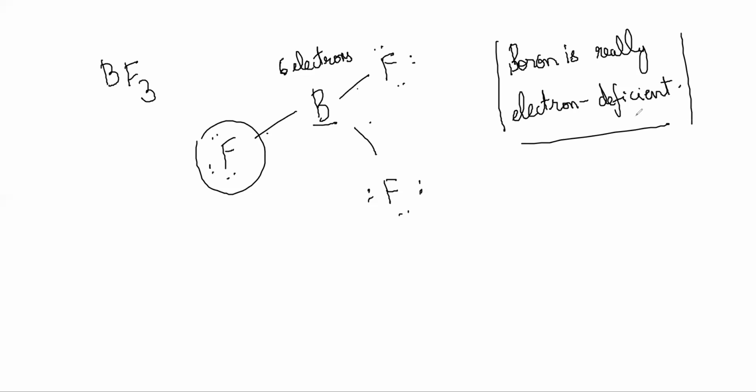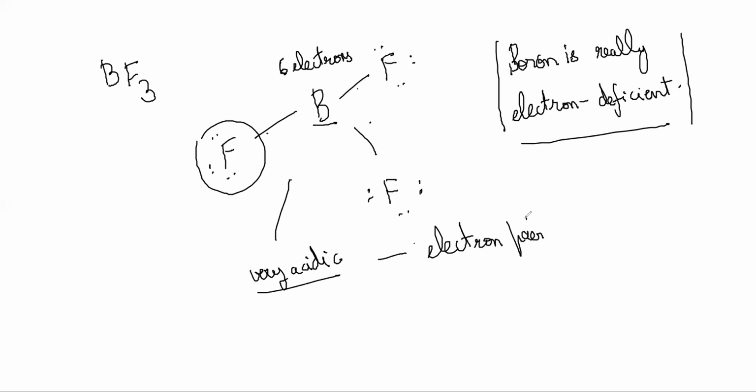So it will be very acidic, because it desperately wants those two electrons. It will want to accept an electron pair. Anywhere that it finds an extra pair of electrons, it will try to react and get that. So that will be behaving like a Lewis acid. This is a Lewis acid.